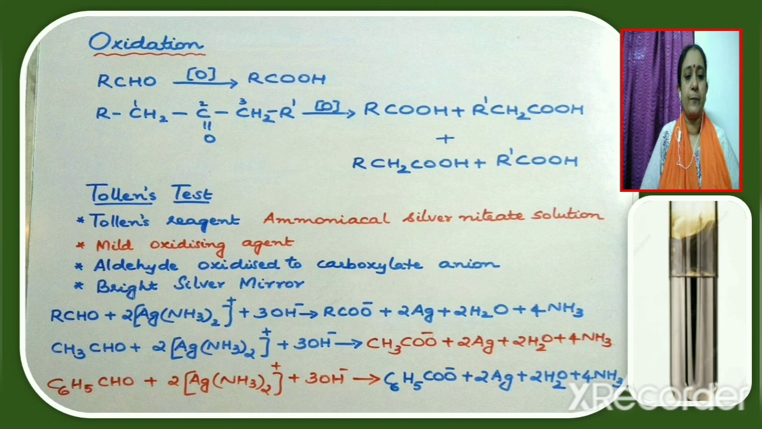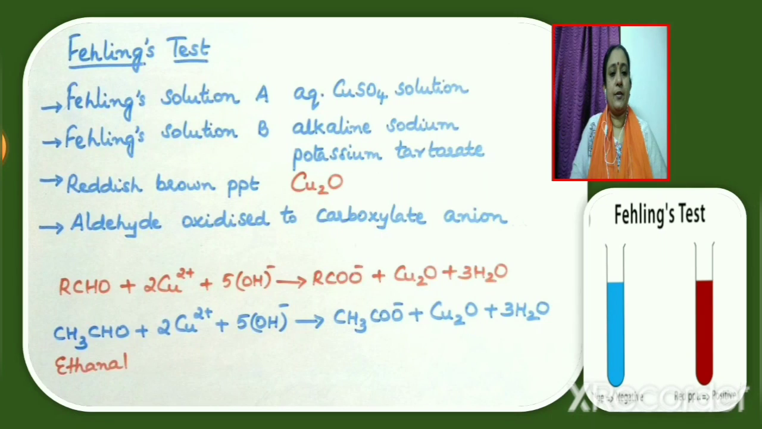4 ammonia. Now, if the aldehyde given is benzaldehyde, the equation will be C6H5CHO plus 2Ag(NH3)2+ plus 3OH minus gives C6H5COO minus plus 2Ag plus 2H2O plus 4 ammonia. Fehling's test. This test can also be used to distinguish aldehydes from other compounds. Ketones will not undergo Fehling's test.